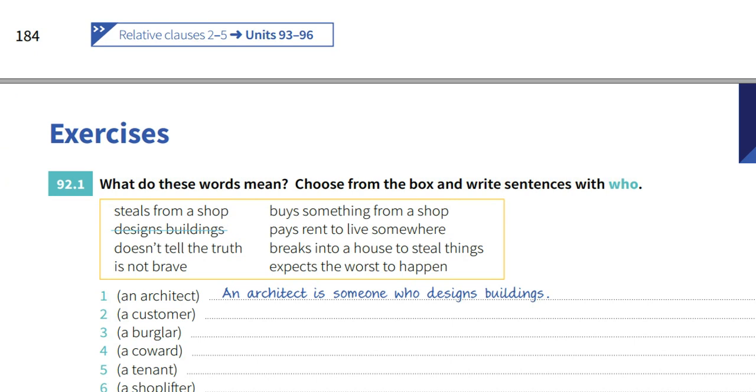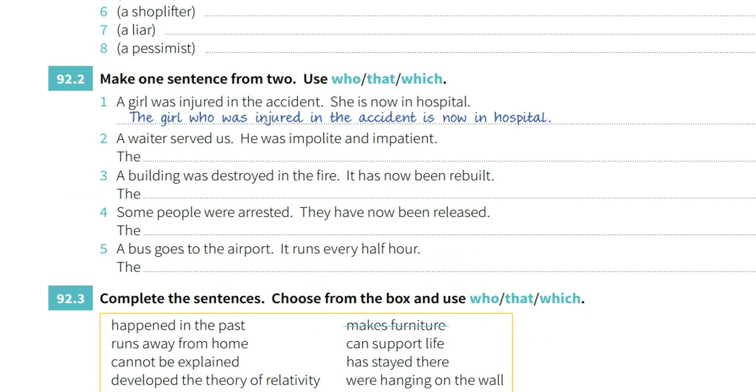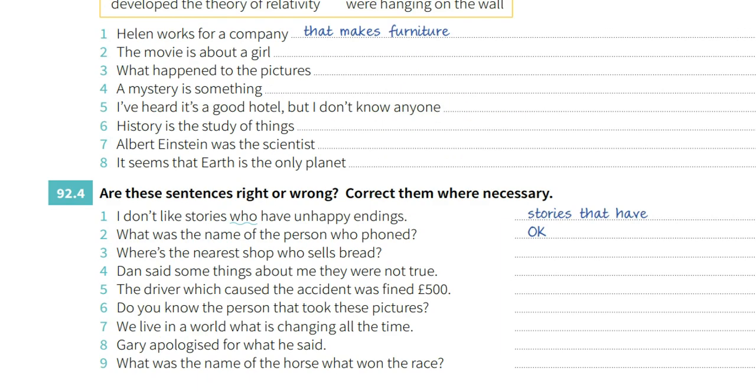Okay, the exercise, you can think about the exercise. An architect is someone who designs buildings. You can rewrite again about customer, burglar, coward, tenant. You check out these words and find how you can reformulate and organize a sentence. You can also check the last one.